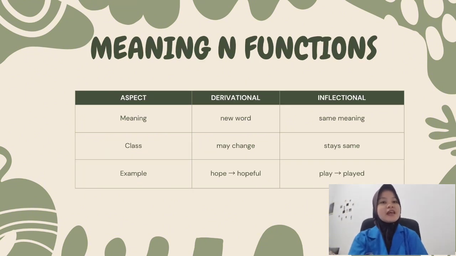Derivational morphemes change meaning or word class. For example, manage becomes management, a noun. Inflectional morphemes only change grammatical form. For example, play becomes played, but still remains a verb. So derivation makes a new word while inflection adds grammar.